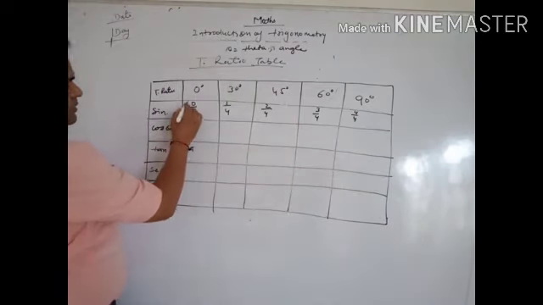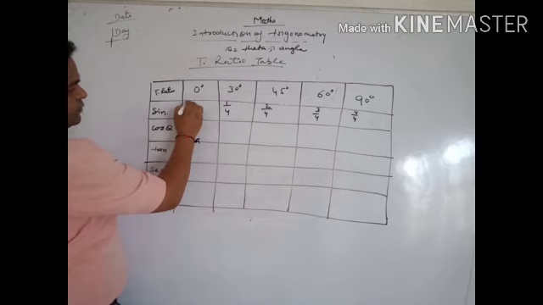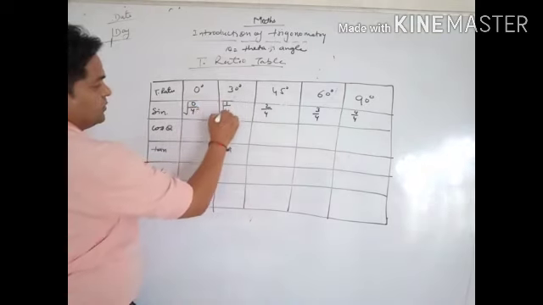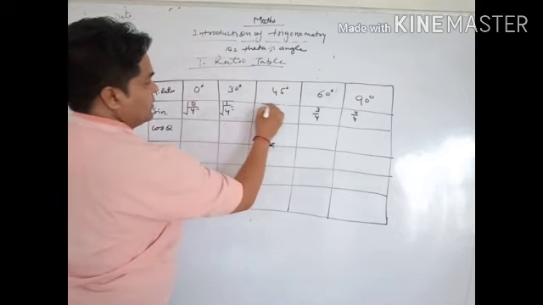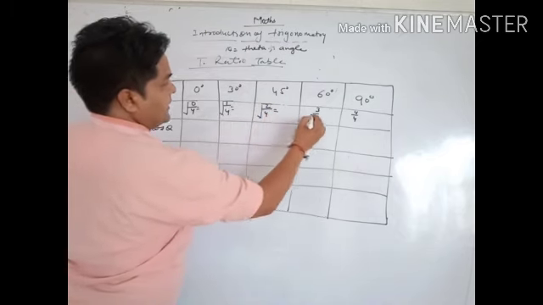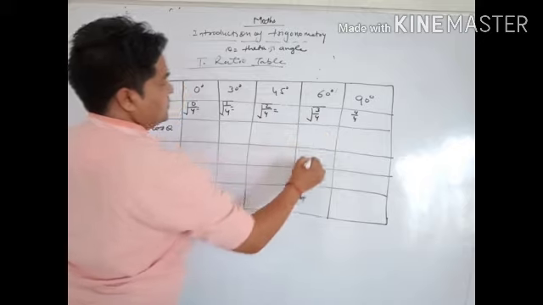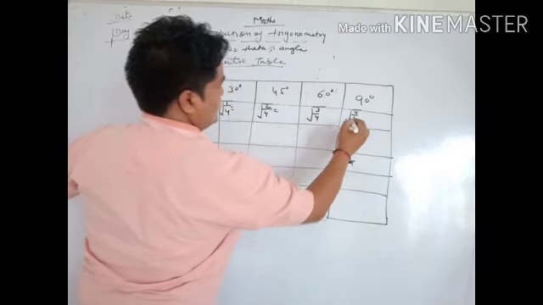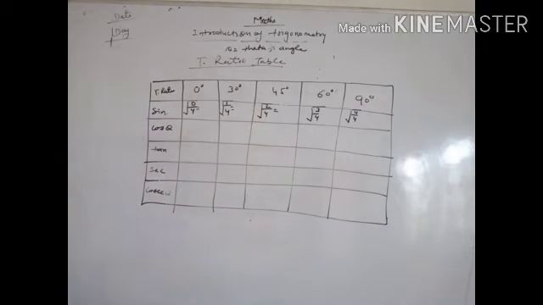And again take its roots, this root, this root, and here also root and root. Clear?